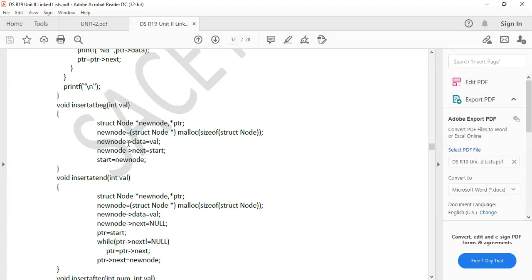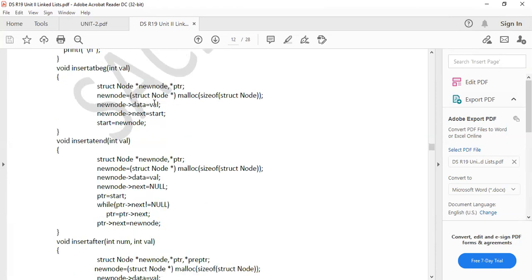We are taking the value, that data is pointing to the new node. That start node is the new node. That is the meaning of this code. Beginning of the list. So the value we are taking from the user or keyboard, that data is going to point to the new node data.